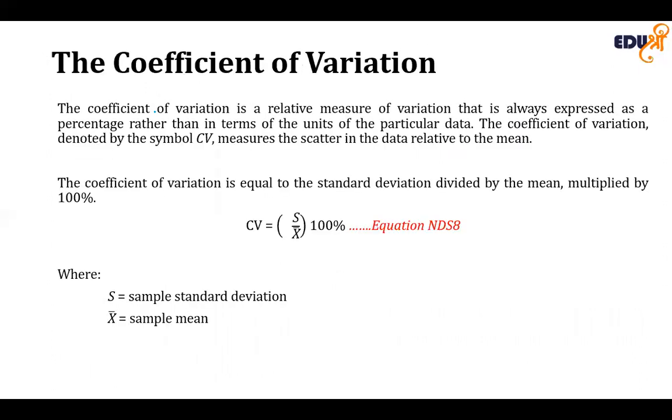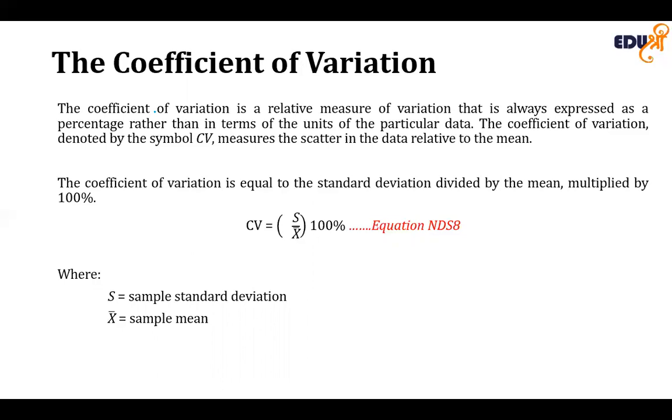The next is the coefficient of variation. The coefficient of variation is equal to the standard deviation divided by the mean, multiplied by 100%. Unlike the measures of variation we discussed earlier, the coefficient of variation measures the scatter in the data relative to the mean. It is a relative measure of variation that is always expressed as a percentage rather than in terms of the unit of the particular data.